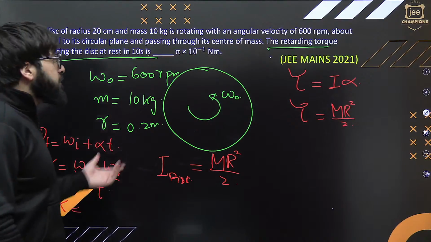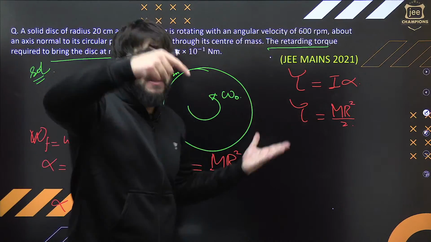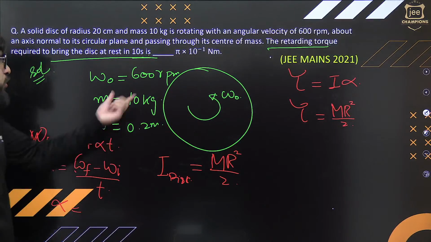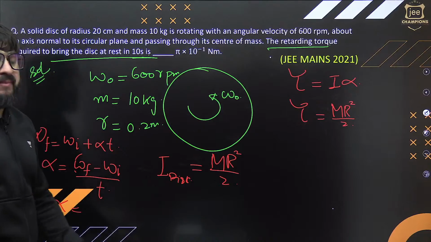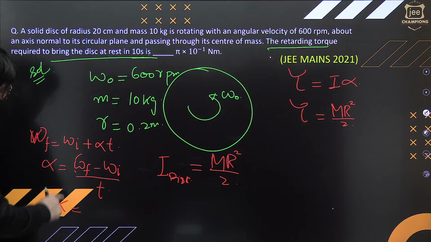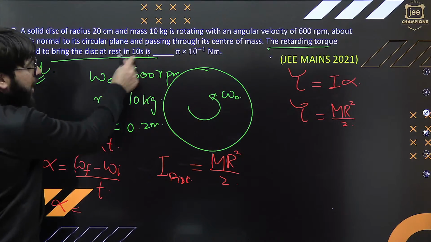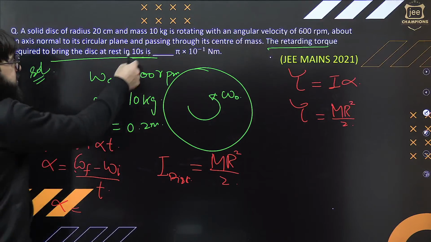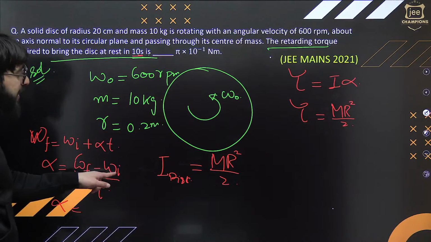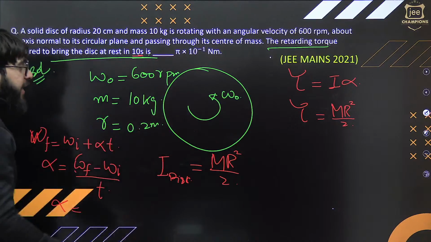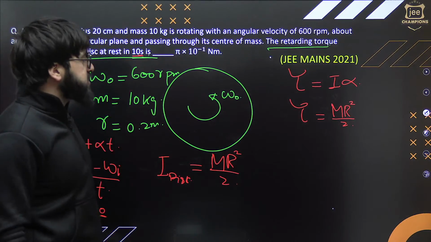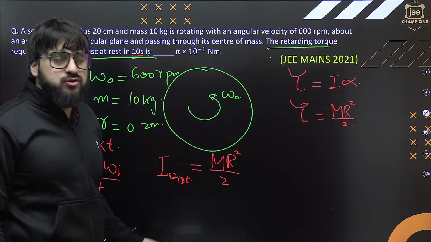Definitely yes. You will say, sir, this is coming to rest after some time. So can I say final angular velocity will become 0? This is 0. Initial angular velocity, it is rotating with 600 RPM exactly. I can put it over here. Time is, after how many seconds this is coming to rest? You will say, sir, 10 seconds, put it over here. So you can simply say omega initial, that is omega naught, initial angular velocity, upon t. So what is the value of omega naught? 600 RPM.